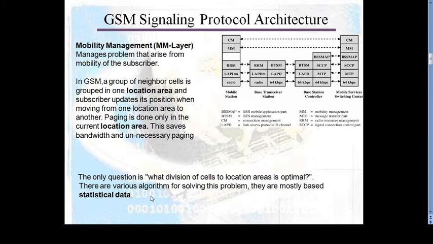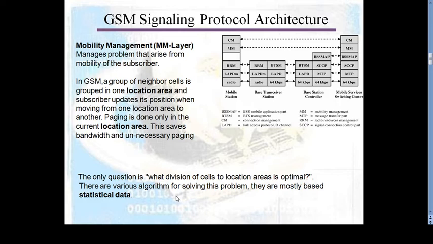So there are various algorithms solving this problem, mostly on the basis of statistical data analysis. And this type of data is very helpful in determining when a crime will happen with the help of CDR data. CDR means call record data.